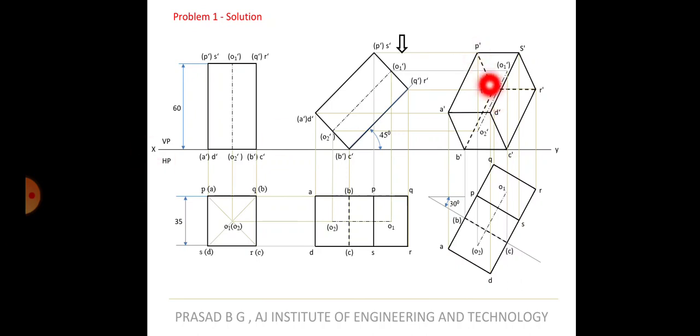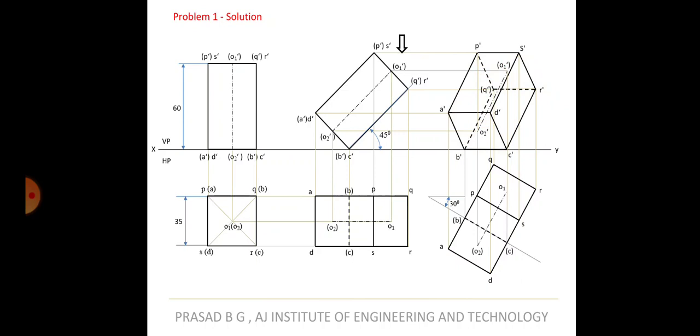P to Q is a hidden line, Q to R is a hidden line, therefore the line from there also has to be hidden. I have told you, in any case it is not possible that this is visible and these two lines are only hidden. It's impossible. Or that these two are visible and this becomes only hidden. No. If this is hidden, then this is also hidden. If this is visible, this is also visible. So if you remember these simple rules, you can draw any solids problem.